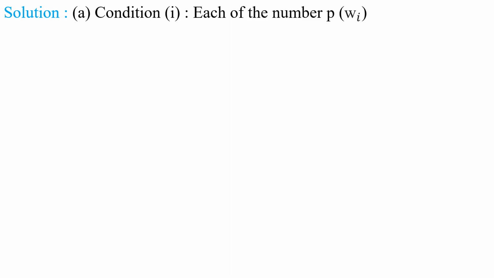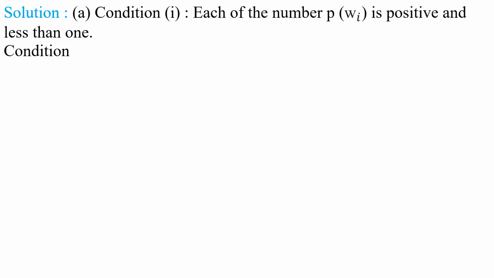Now come to the solution part. See the first assignment, condition 1, that is each of the numbers P of omega i is positive and less than 1. So the first axiom is satisfied in the first assignment A. If you observe the first assignment, 1 by 6, 1 by 6, 1 by 6 and so on, all are positive real numbers and less than 1. The first condition is satisfied. The first axiom is satisfied.